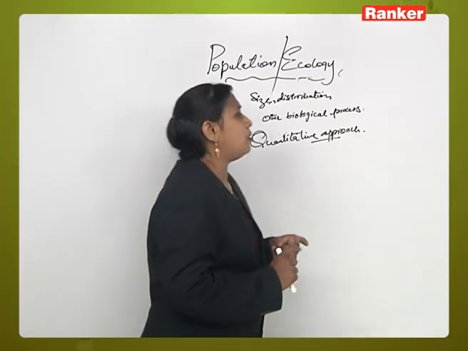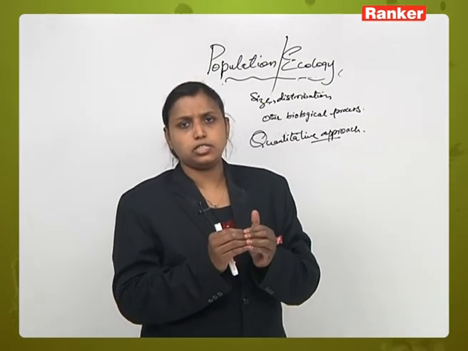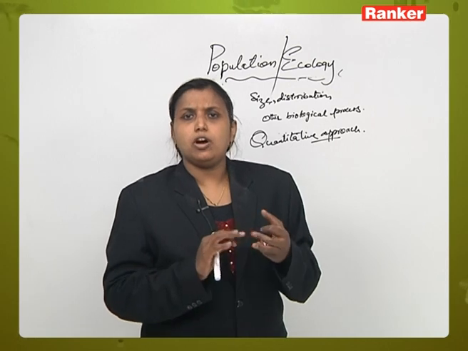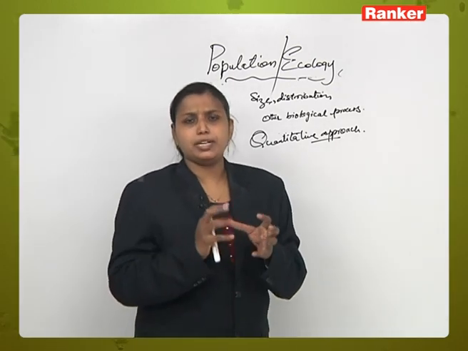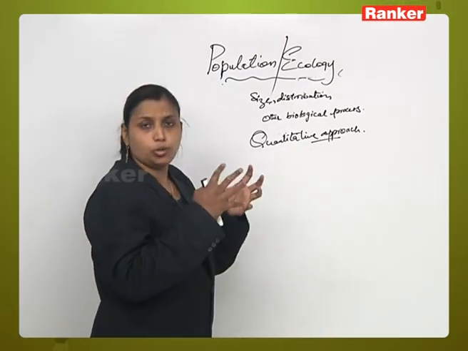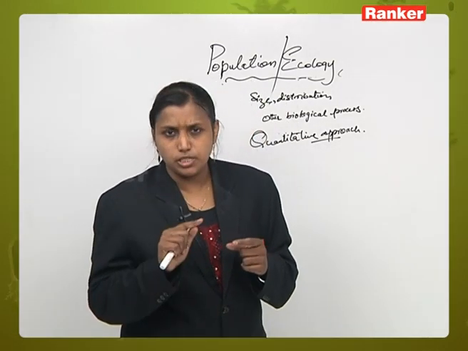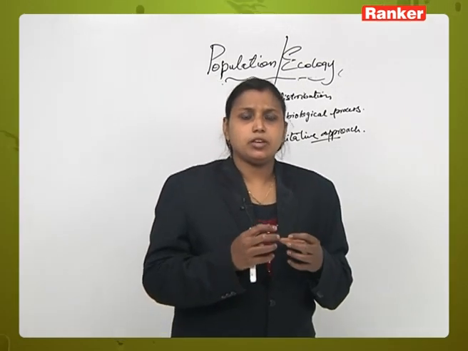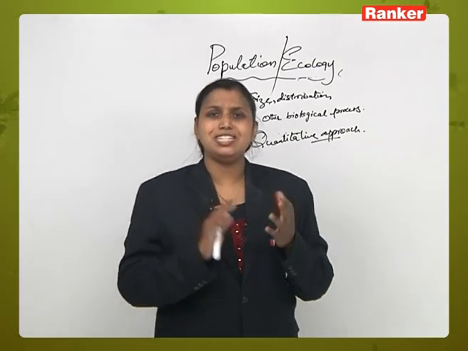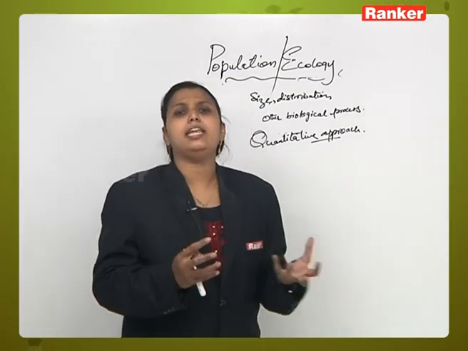Now, in population ecology, we are supposed to study a bunch of group. In groups we take into consideration all the characters. We cannot consider the density, volume, size or age distribution of a particular individual. When we talk in terms of population, we are talking about a group of individuals of the same species. But when we consider a single individual, we cannot study its age, its density, its volume, its size, though it is born and living and occupying certain area or space on the land.